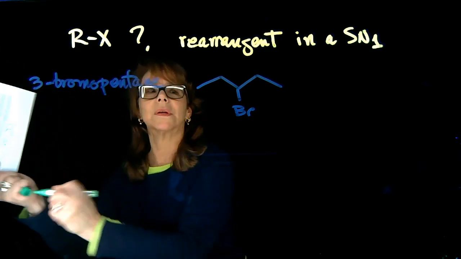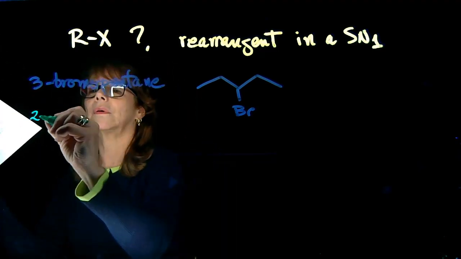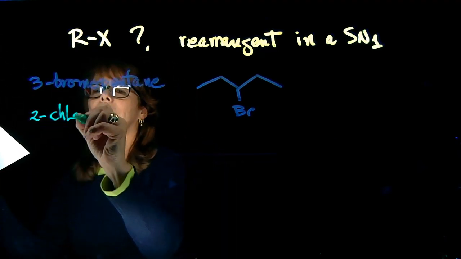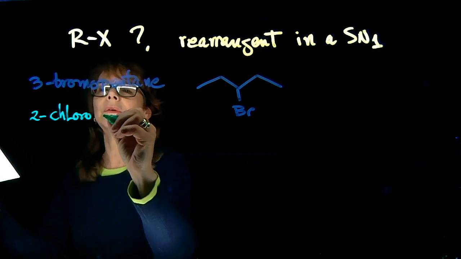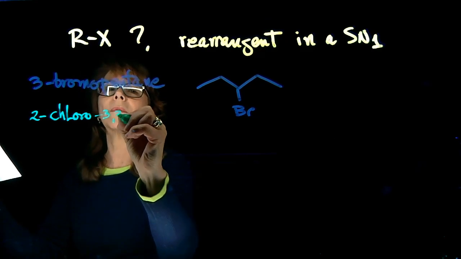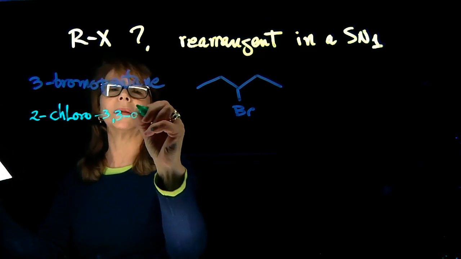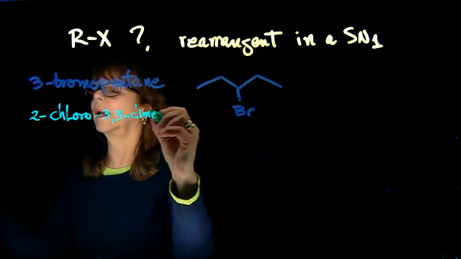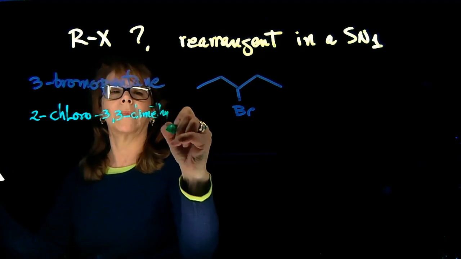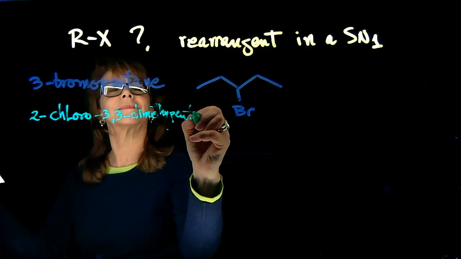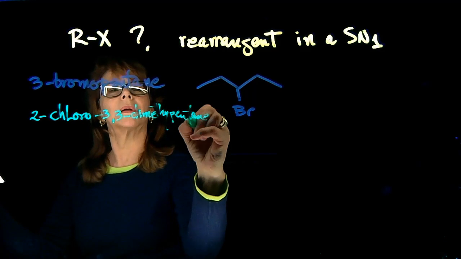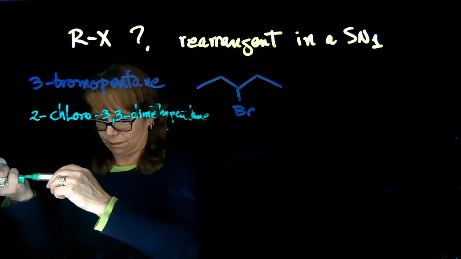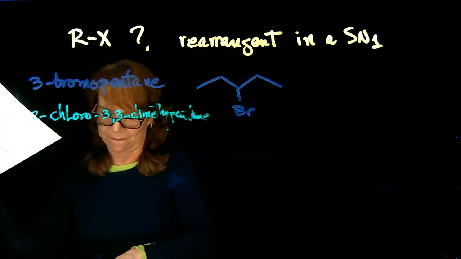Let's do one more. It says here 2-chloro-3,3-dimethylpentane. Oh, geez, this ink is not going.